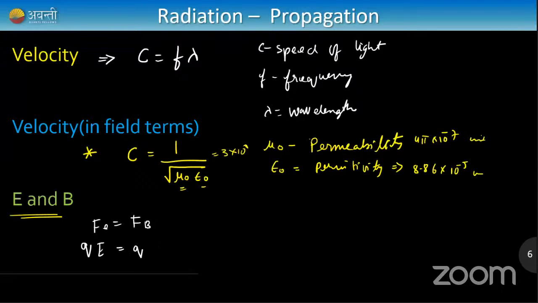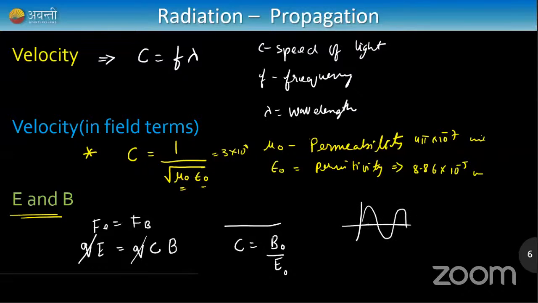Magnetic force is given as charge into velocity of the particle into magnetic field B. If I cancel Q on both sides, I get E = cB, or c = E by B. To be more accurate, since the electric and magnetic fields are always changing, we have to consider the highest amplitude, so c = E naught by B naught.